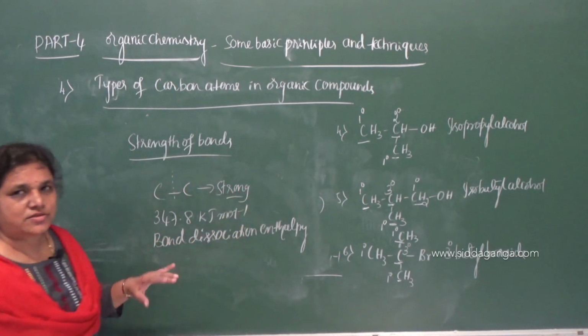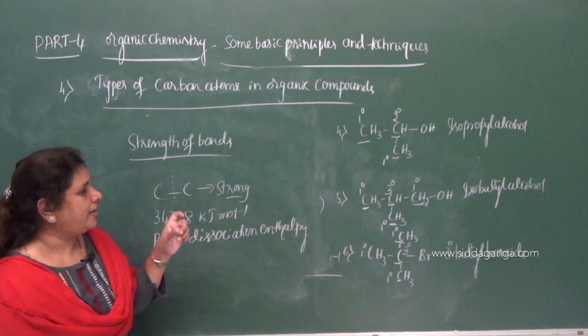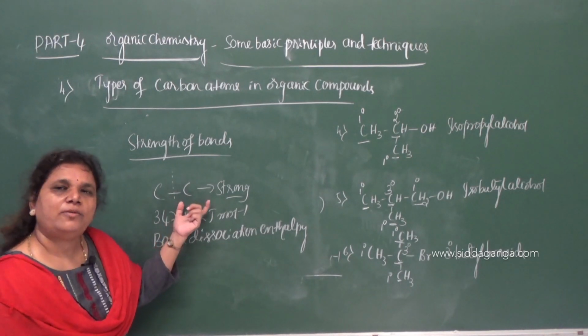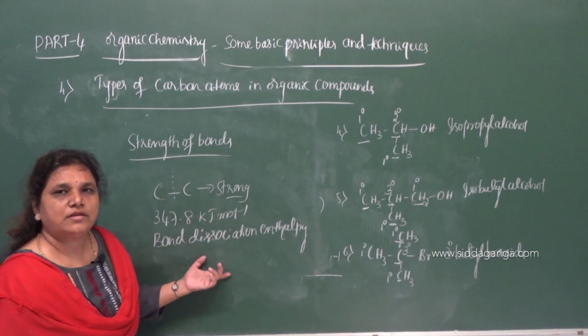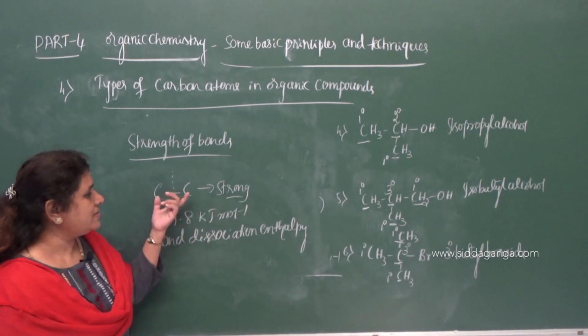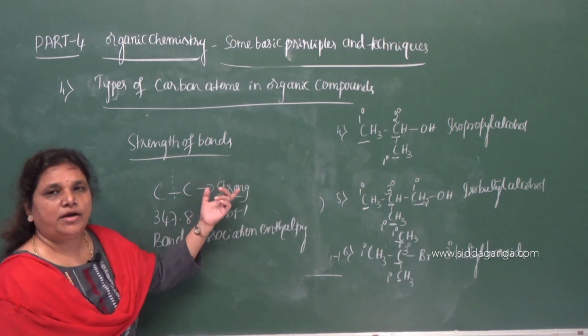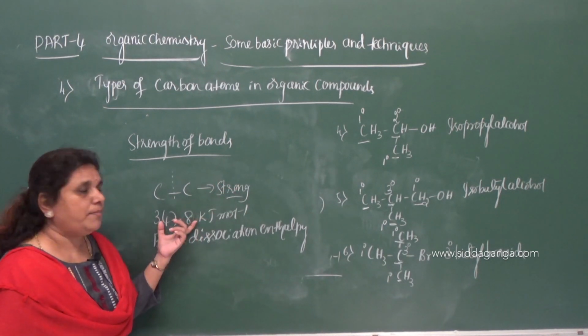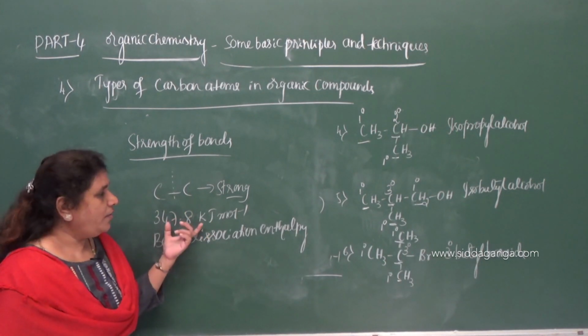When the bond is strong, the molecule can exist. When the bond between the atoms is strong, the molecule becomes stable. When the molecule becomes stable, it can exist in ordinary conditions. So since the bond is strong, organic compounds exist in ordinary condition. The carbon to carbon covalent bond is very strong.